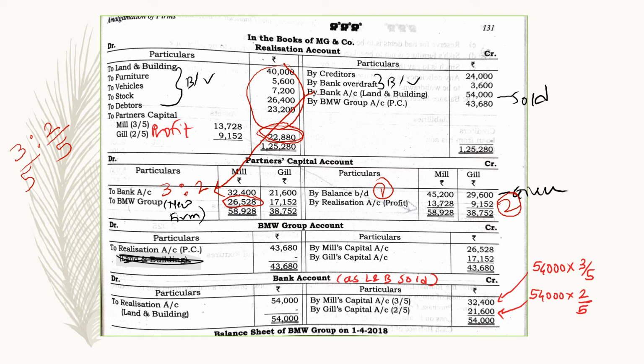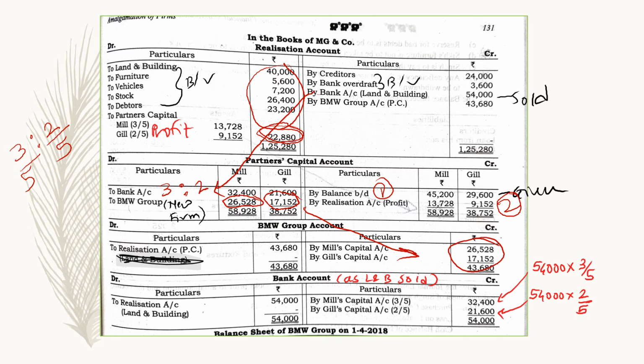Credit side total is 38,752. Take this total on the debit side here and deduct the amount of bank from here and you will get the balancing figure of 17,152 here, and this amount will be transferred to the BMW Group account like here. Both amounts have been transferred here.